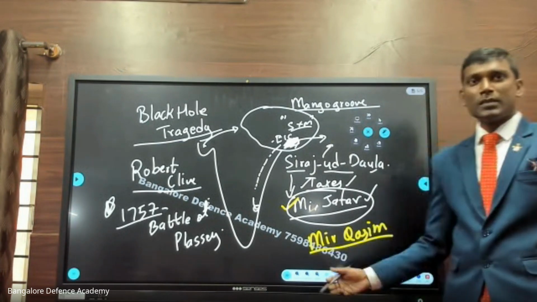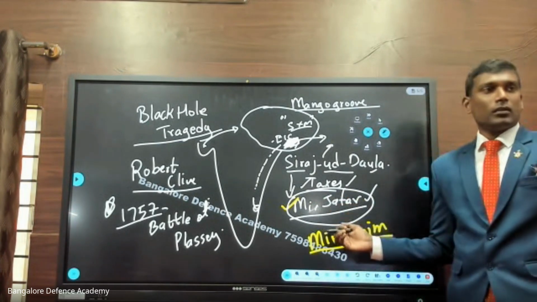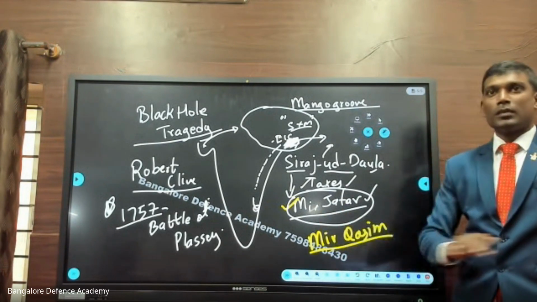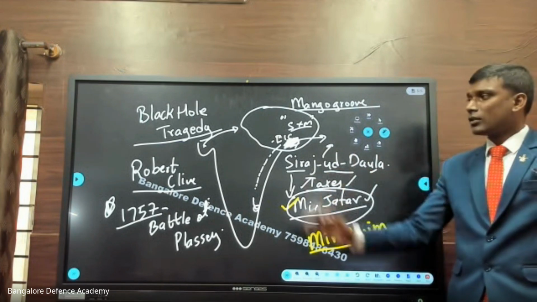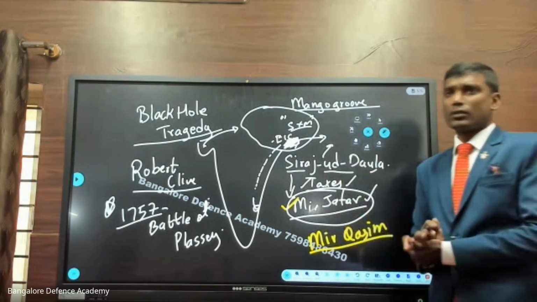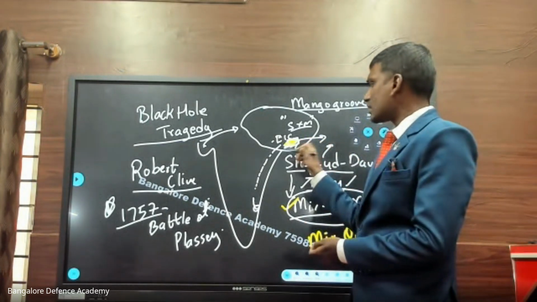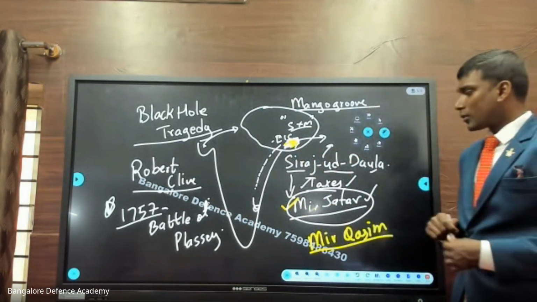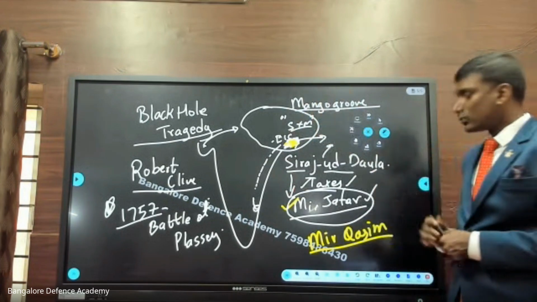Same thing. Now who is Mir Qasim? One of the relatives of Mir Jafar. Now what happens? Mir Qasim starts listening to the British officers, the East India Company, and everything is going on smoothly. So the English East India Company sets up a company here, and they grow cotton, jute, all these products, and raw materials are exported to England.